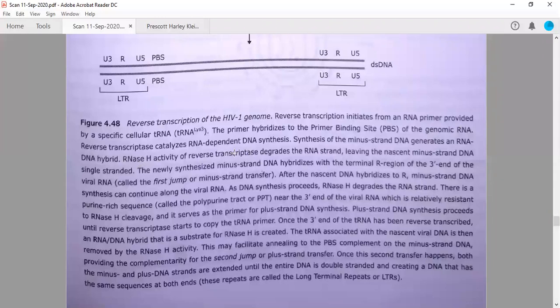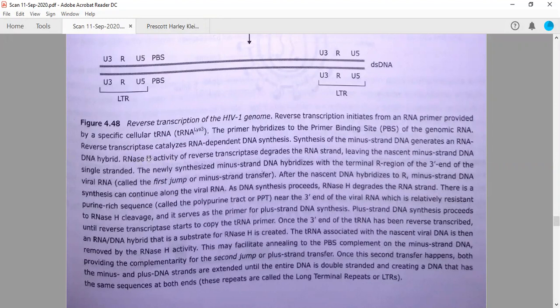So if someone asks you what RNase H is, it is a nuclease which will specifically cleave the RNA template, and this RNA should be in a hybrid. H is for hybrid, a DNA-RNA hybrid.